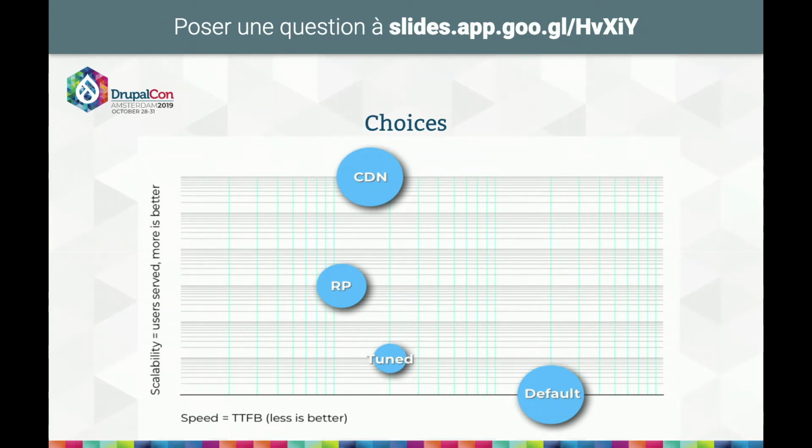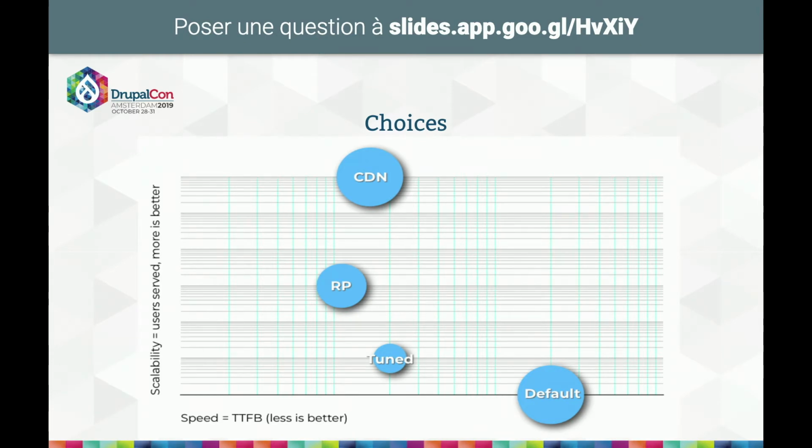To take an example, in France, a few years ago, we built a site for one of the largest e-tailers in France, Rue du Commerce, for those who know them. And on the first day of the opening, we had a problem with the operations, and Varnish was not available, and that was on the equivalent of the Cyber Monday, what we call Soldes in France. And of course, the site had trouble with that. We just did a few adjustments to the site, and we served the whole onslaught of users with just the tuned Drupal, and it still worked to about 3,000 transactions per minute. So when you are below that, maybe you just don't need anything more.